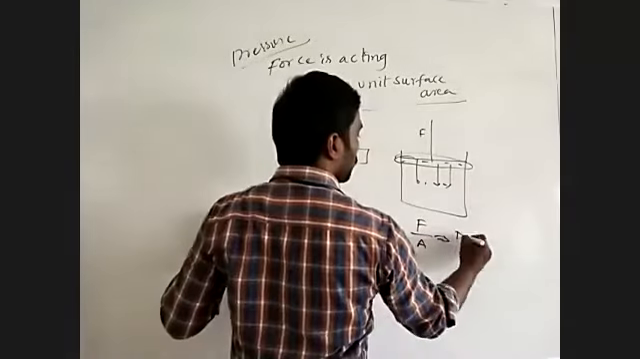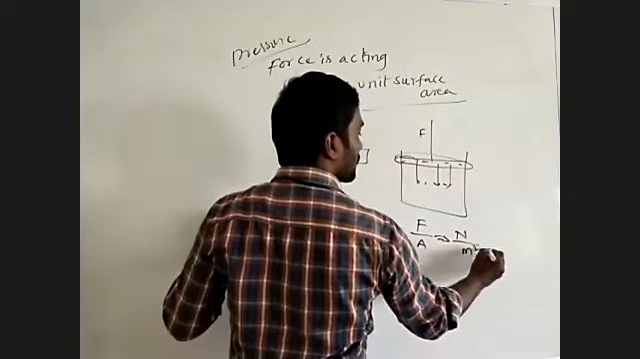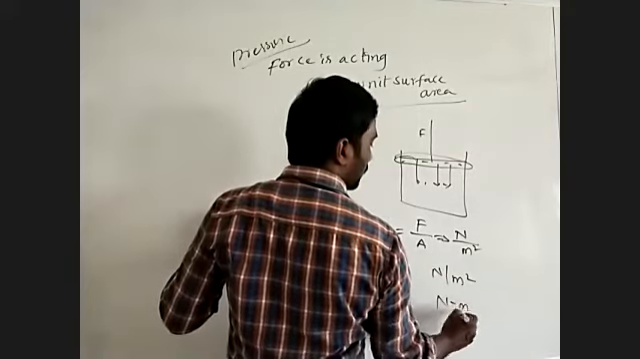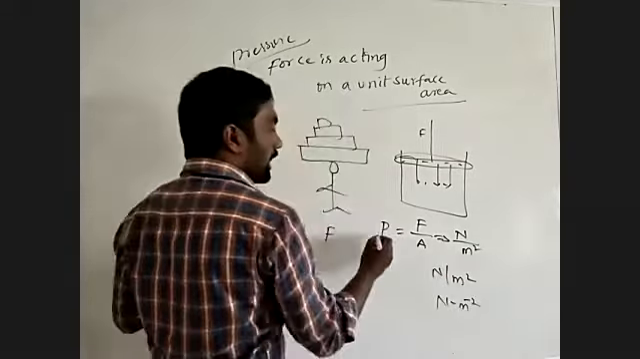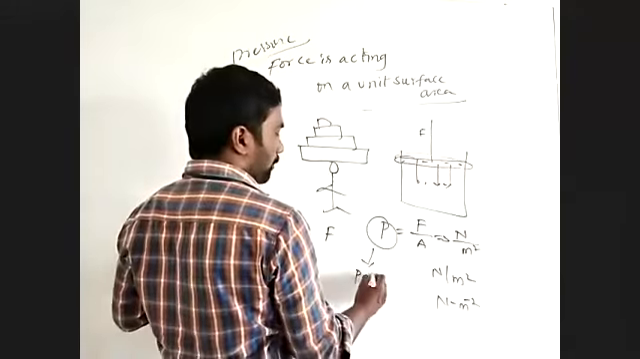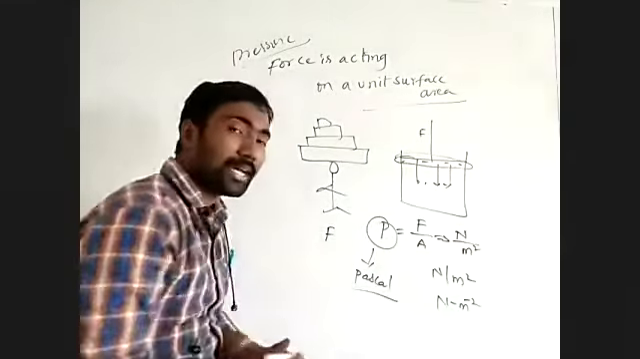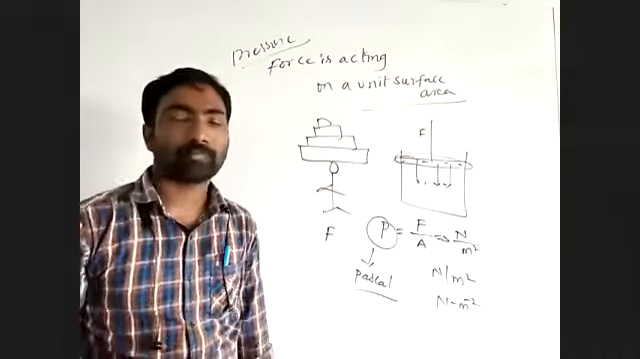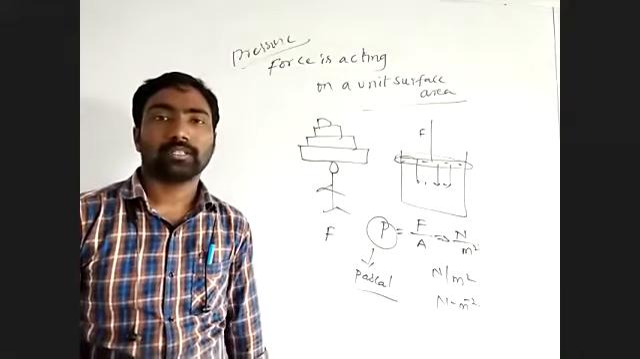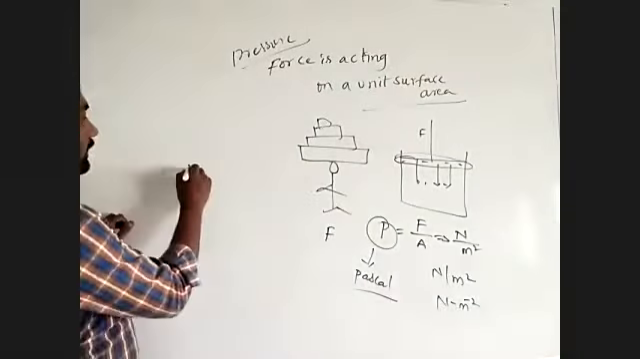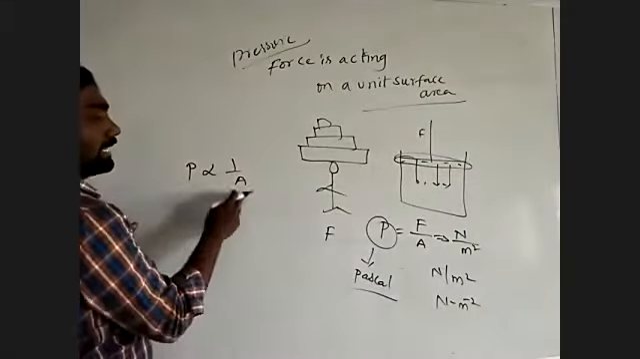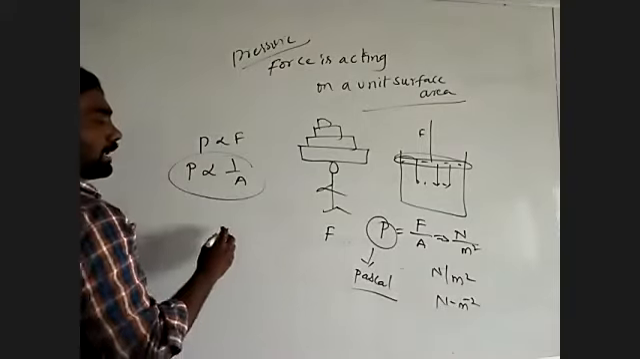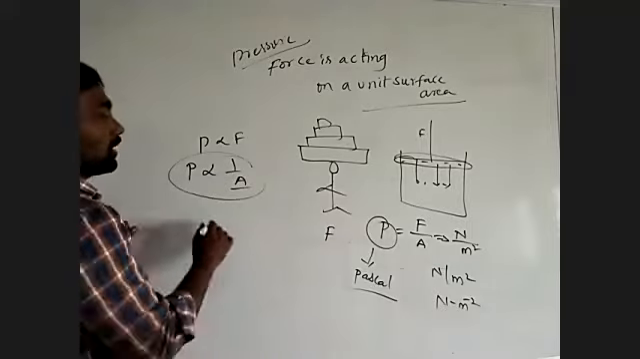Force is measured in Newton. Area is measured in the SI system in meter square. So pressure is measured in Newton per meter square, or Newton meter to the power of minus 2, or otherwise in Pascal. Pascal is the unit to measure pressure. Understand? So pressure is inversely proportional to the area and directly proportional to the force. Inversely proportional to the area means if the area is more, pressure will be less.